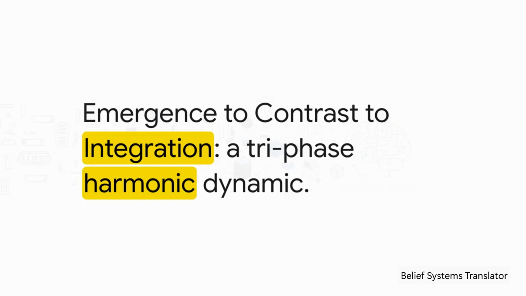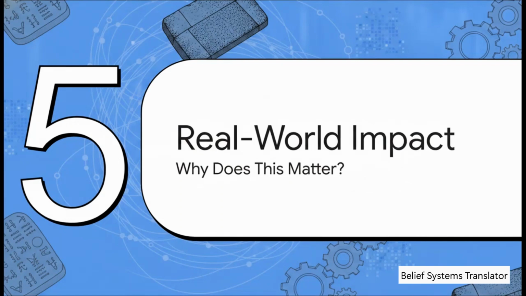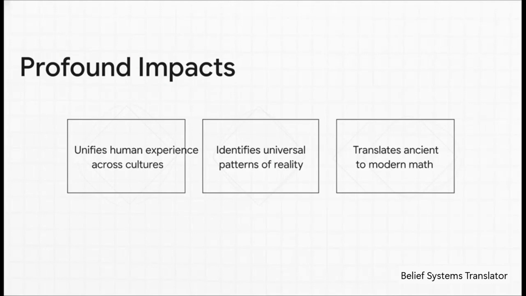Moving to section 5, real-world implications. We've seen the translations, but you might be wondering, why does decoding these ancient texts actually matter for humanity today? Well, this work has some pretty profound impacts. First off, it unifies human experience across cultures. It shows us that right beneath our different traditions, we actually share a common understanding.